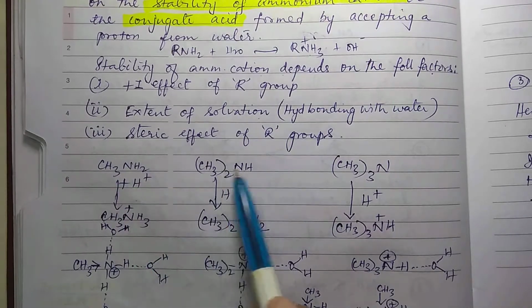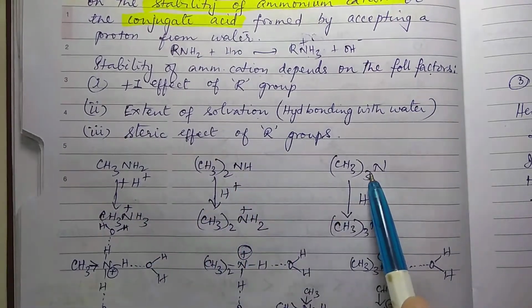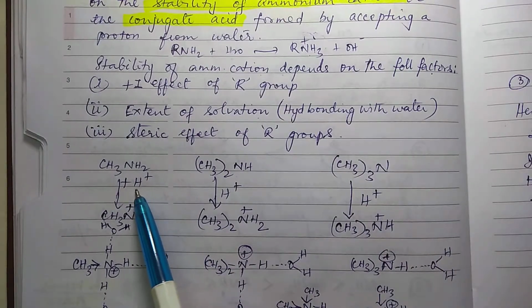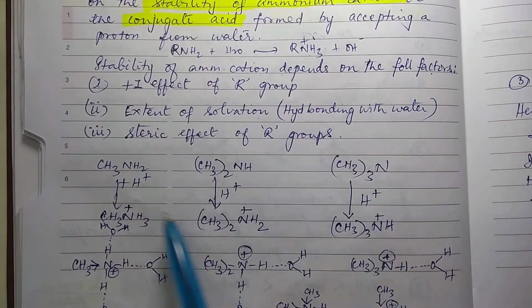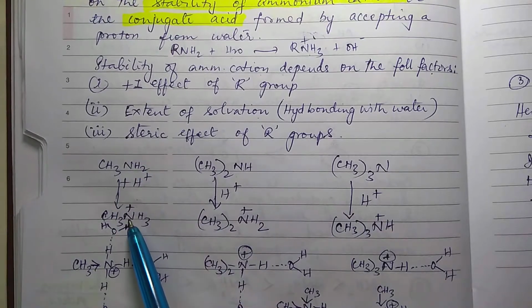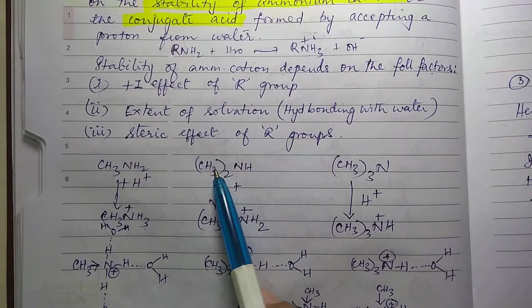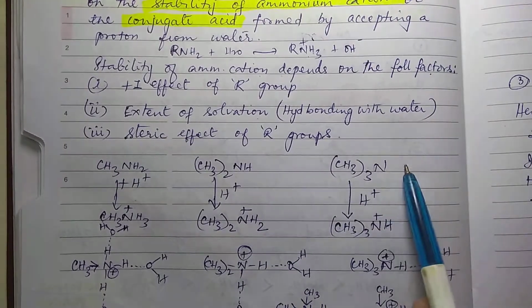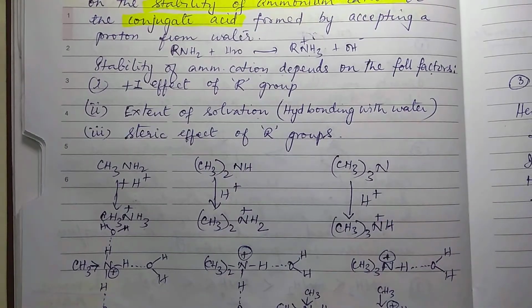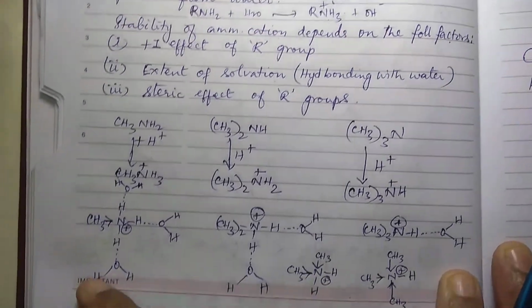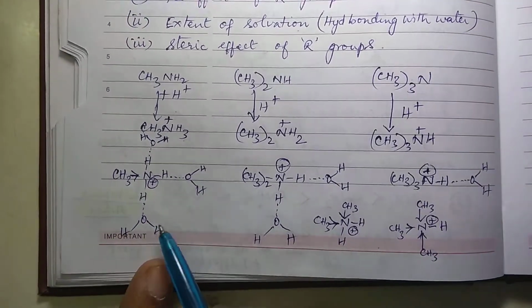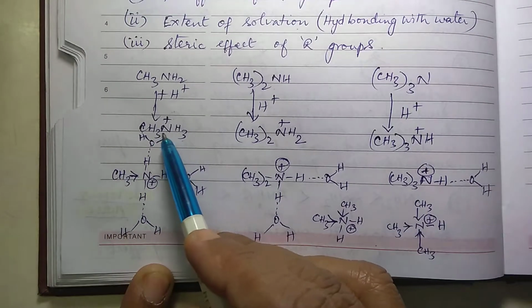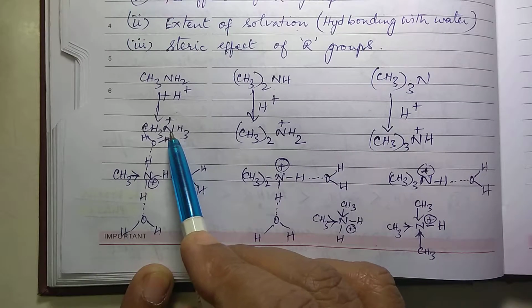Now all the amines, primary, secondary, tertiary, are first of all accepting a proton. After accepting a proton, what does it become? NH2 will become NH3 positive. This will become CH3 twice NH2 positive. This will become NH positive after accepting a proton, right? Now look at the number of hydrogens. This nitrogen is having 3 hydrogens.